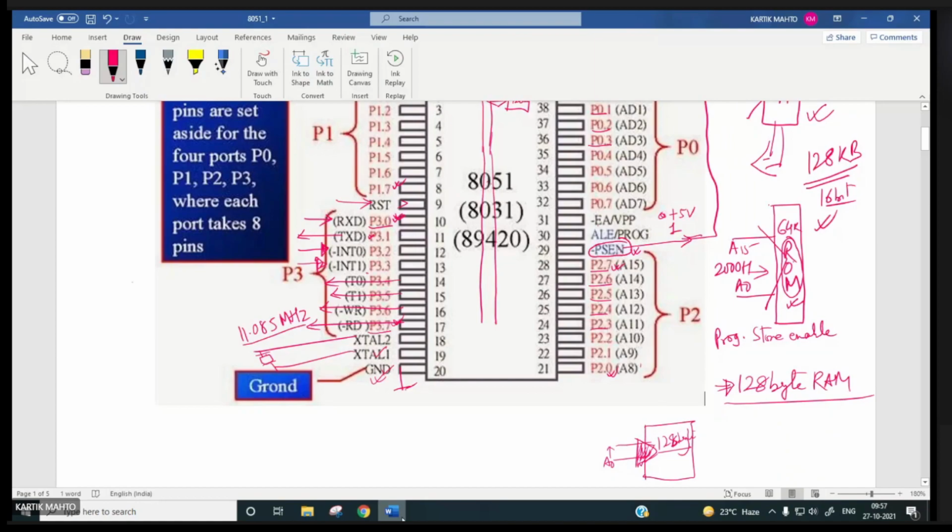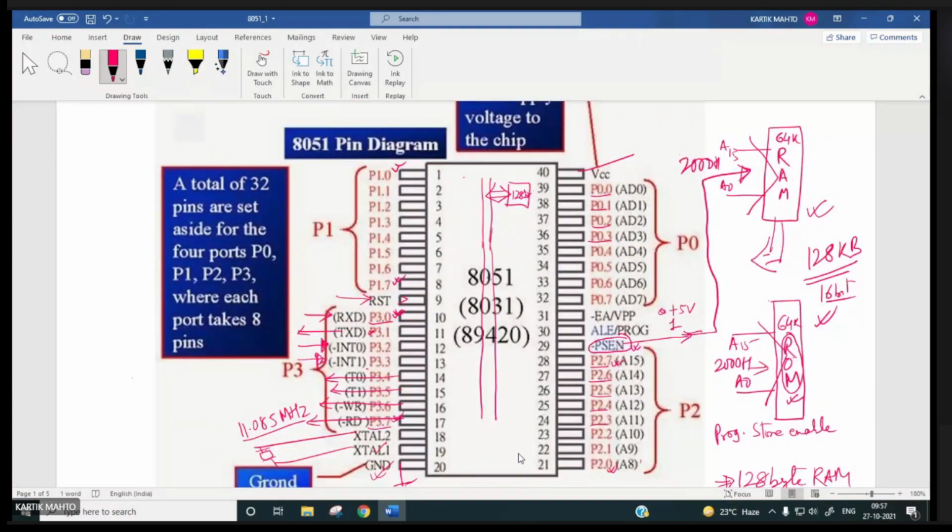So in the 8255, how many bit address were there? A0, A1 only. 2 to the power 2, 4. So this way, for a 128 byte RAM, it is 2 to the power 7.